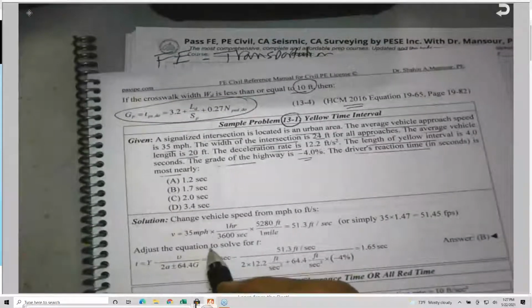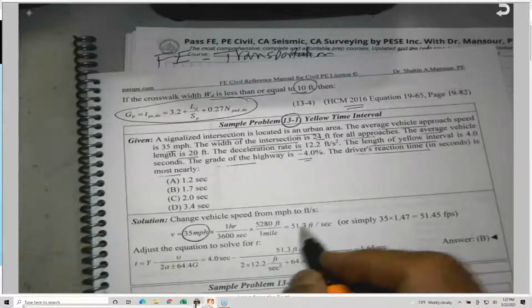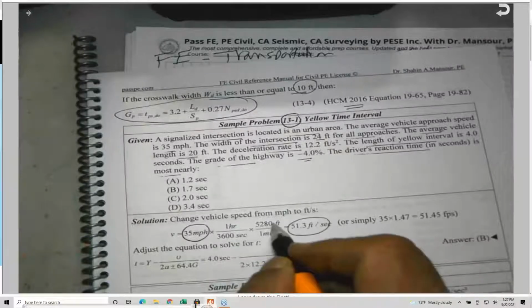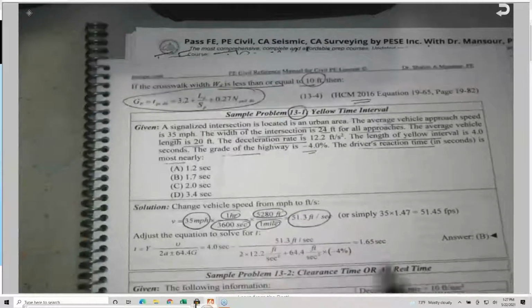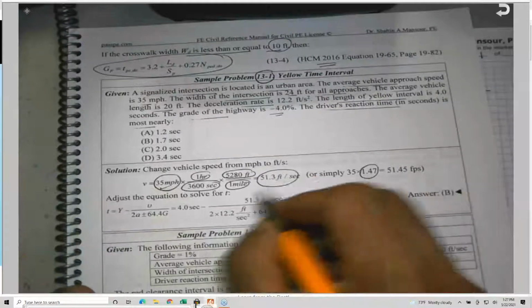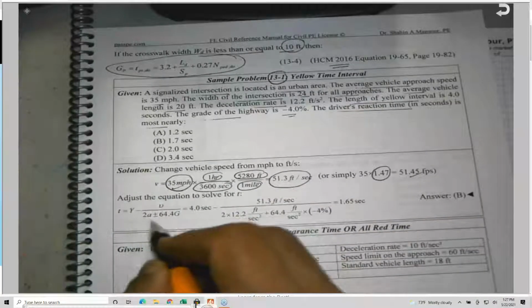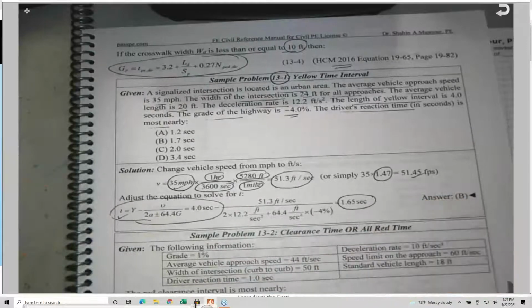First of all, we need to change the 35 miles per hour to feet per second. As I told you, it is 5280 feet per 1 mile, and 1 hour has 3600 seconds. So basically it is 1.47. So you take 35 miles per hour and multiply it by 1.47 directly, where 1.47 is coming from the conversion. This is the equation. We substitute for everything except we are solving for T. So in this case, T is equal to 1.65 seconds.